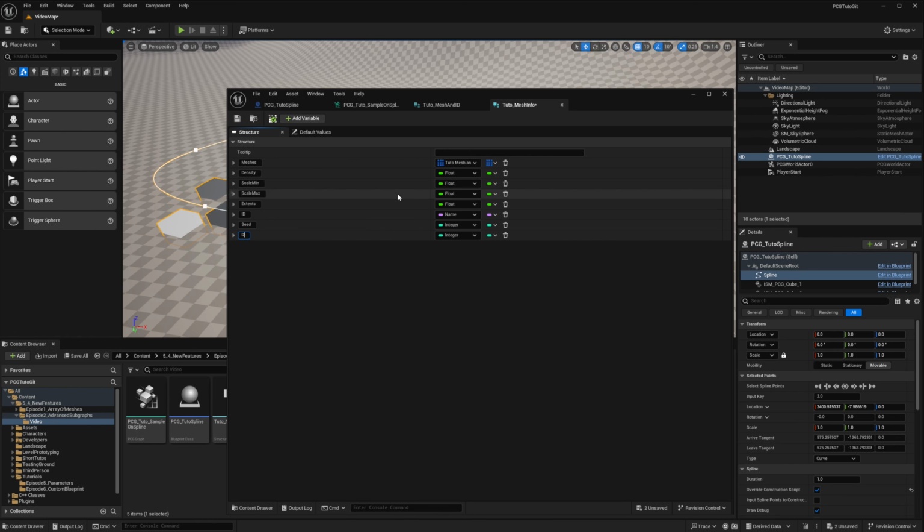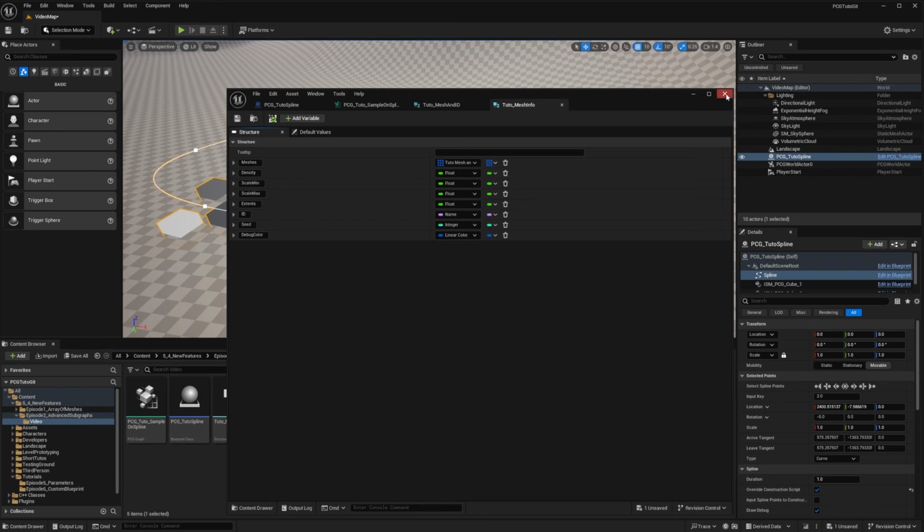Finally, we add a debug color of type linear color. It will be useful for identifying each hierarchy while debugging. For the default value, I'll set the density to 0.1, the scale to 1, the extent to 100, and we'll put a random number for the seed. Phew, that's a lot of info, and everything will be used in the graph.